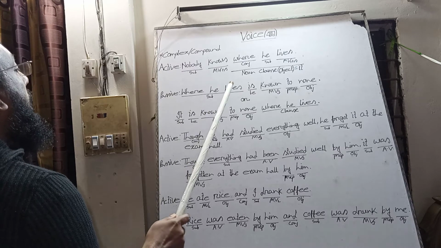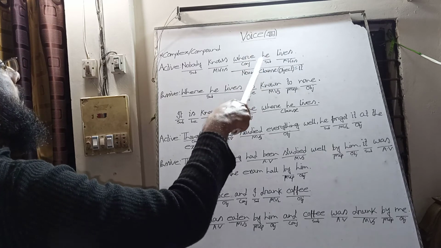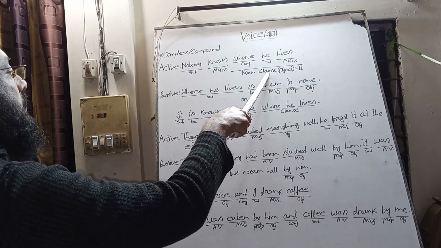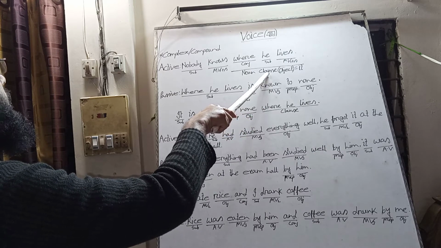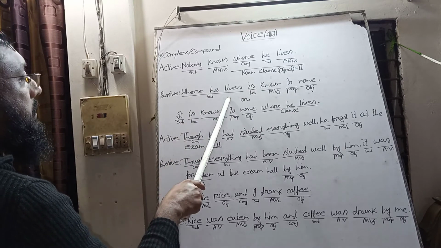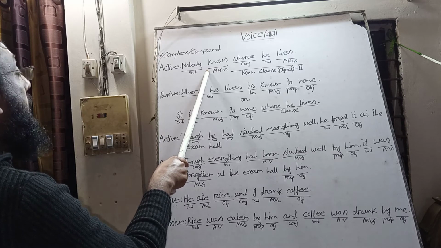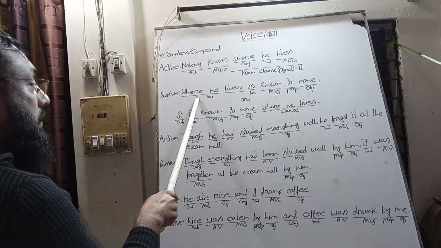So we can change. The noun clause where he lives is the object, so we make the clause the subject in the passive voice. The principal clause is in present indefinite tense, subject third person singular.